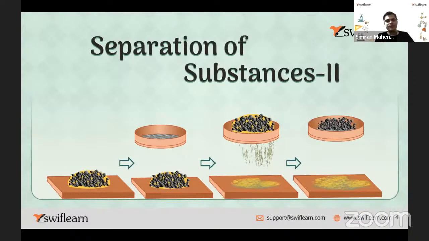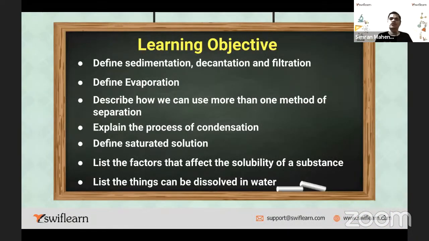So this is what we discussed: sedimentation, decantation, and filtration. Then evaporation we discussed, right? And then we discussed more methods what we discussed in the last class: separation methods, process of condensation. Then we discussed saturated solution, and the factors which affect the solubility of substance, and then the things that can be dissolved in water, right?